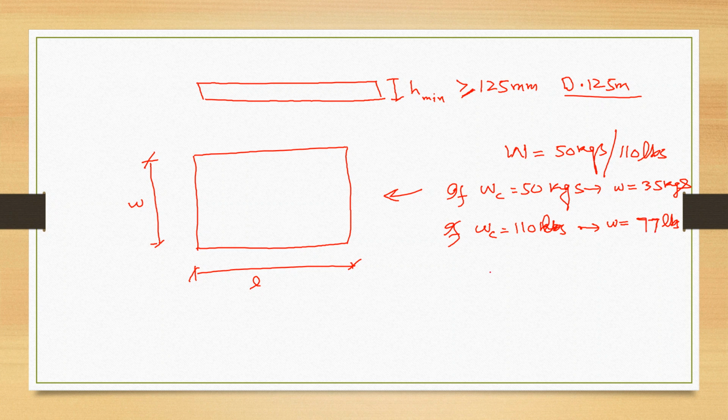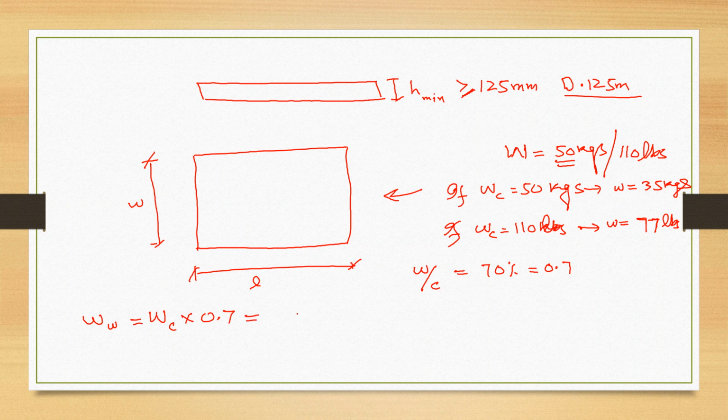So simply you can say that water cement ratio is equal to 70%, or simply in fraction you can say 0.7. What does it mean? It means that you will simply multiply the weight of cement with 0.7 and you will get the weight of water. So weight of cement times 0.7 will give us the weight of water for that amount of cement.